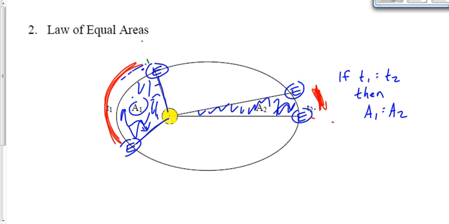Now, I said before when I drew the ellipse, it's an exaggerated ellipse. Right? The ellipse isn't nearly stretched out as much as I've got it drawn here. So that means the difference in speed is quite exaggerated as well. But there is a difference. When the Earth gets closer to the sun, it speeds up. When it's further away from the sun, it slows down. Right? It goes something like this. Kind of slingshots it out, right? It's going faster as it gets closer, and then slingshots it out.